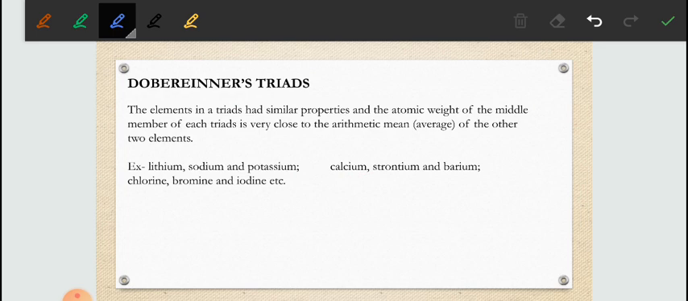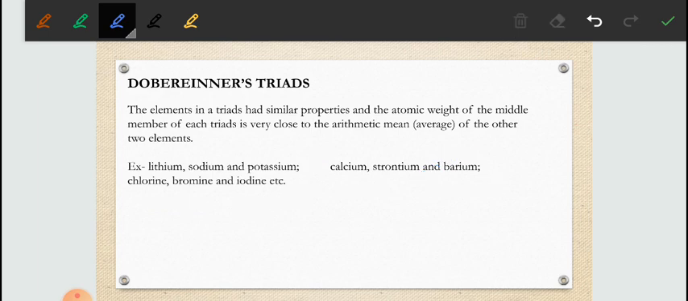He gave other examples like calcium, strontium and barium, and chlorine, bromine and iodine. This law was introduced by Dobereiner, but it had a very great limitation. The reason is this law was applicable only to these examples. When we tried to apply it to other elements, this law was not applicable. This law completely failed.